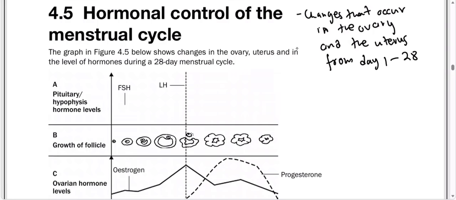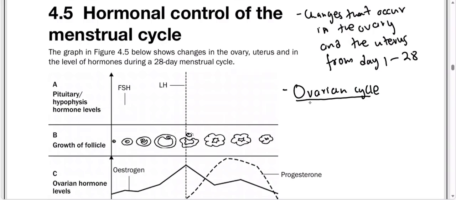All right, remember that, good people. The menstrual cycle is divided into two parts. The first part, we have what? We have the ovarian cycle, you understand?